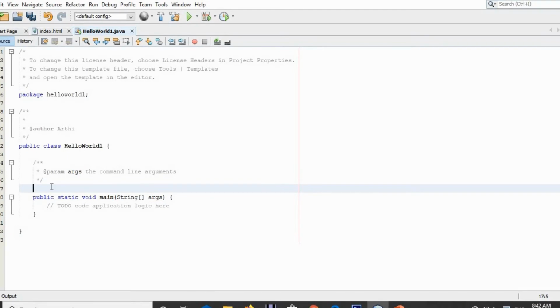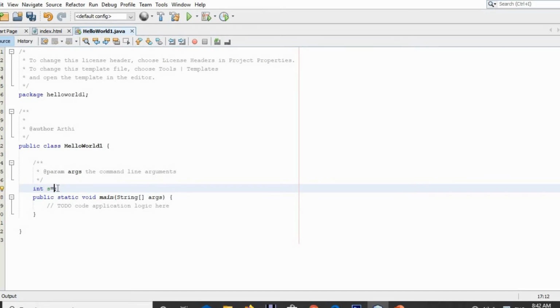Now we are going to create a variable in Java. To create a variable, the syntax followed by Java is data type followed by your variable name. If you want to assign any value, you can use the assignment operator to assign a value. This statement implies that the variable of type int is assigned a value of 5.